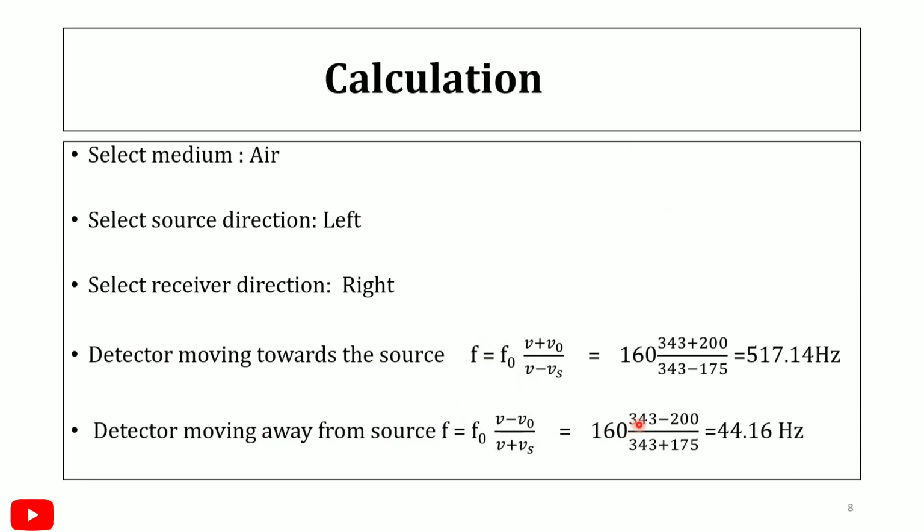With 160 as the fixed frequency of the source, 343 the speed of sound in air, minus 200, the detector velocity, and 175 the source velocity, we get the result 44.16.